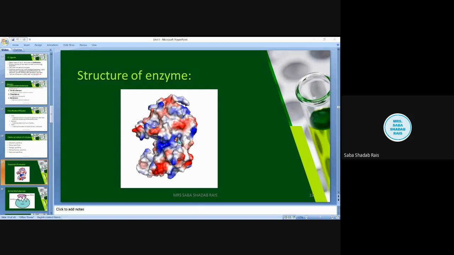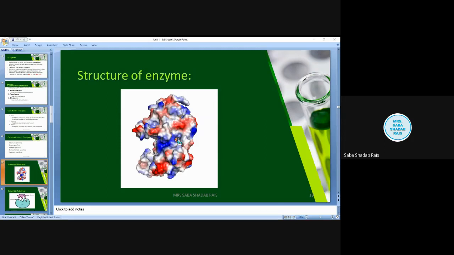How is the enzyme binding with the substrate? So between the substrate and the enzyme's active site, bonds are formed, and these bonds can be covalent bonds, or they can be ionic bonds. So certain types of bonds are formed, but as the substrate converts into the product, this substrate immediately leaves the enzyme, and the enzyme is again in a new position, ready to bind with another substrate. So this is the total idea.